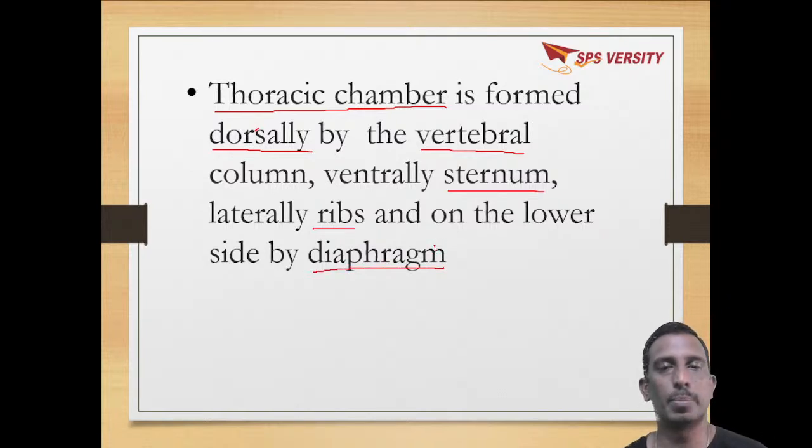So the lungs, which are present in the thoracic chamber, are well protected on all sides: dorsally by the vertebral column, ventrally by the sternum, laterally by 12 pairs of ribs, and on the lower side by the diaphragm.